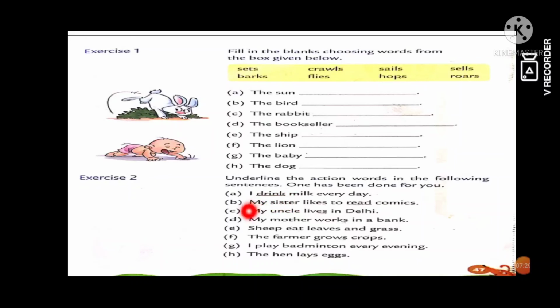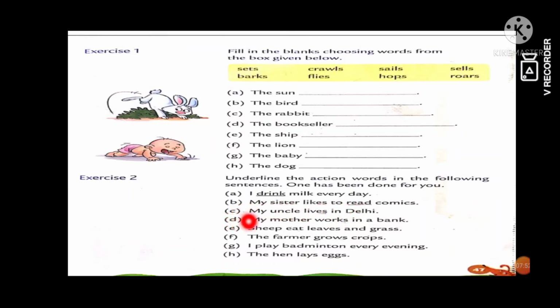So here in this sentence, which one is action word? Lives. D, my mother works in a bank. Now in this sentence, which one is action word? Works. W-O-R-K-S, works. So you can underline here.